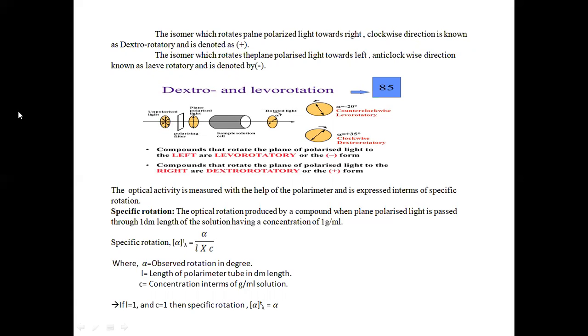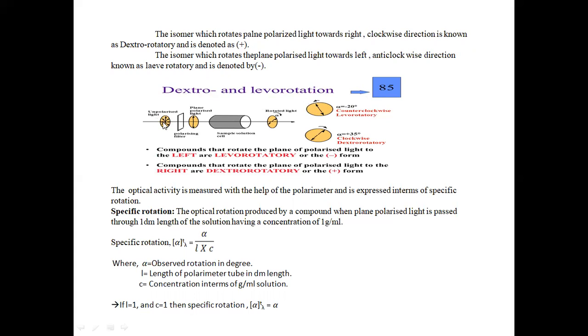See the diagram. If the isomer is rotating the plane polarized light towards the right, that is the clockwise direction, such a compound is called a dextrorotatory compound and is denoted by a positive sign. If the isomer is rotating the plane polarized light towards the left, the anticlockwise or counterclockwise direction, then those compounds are called levorotatory compounds and are denoted by a negative sign. See the diagram of dextro and levorotation.